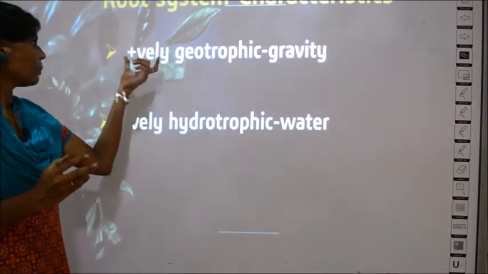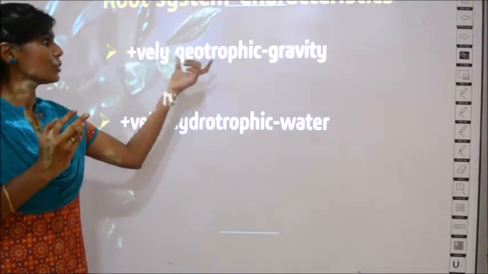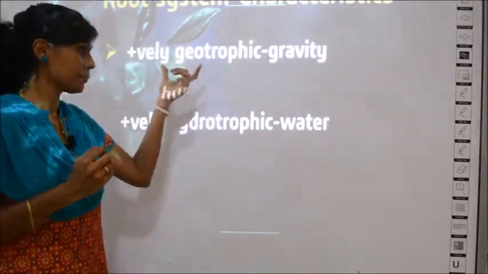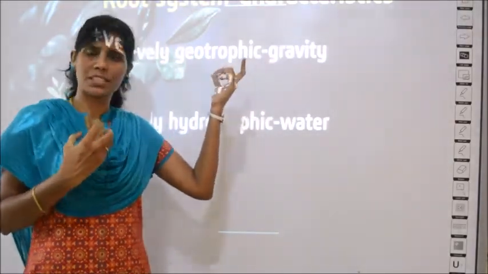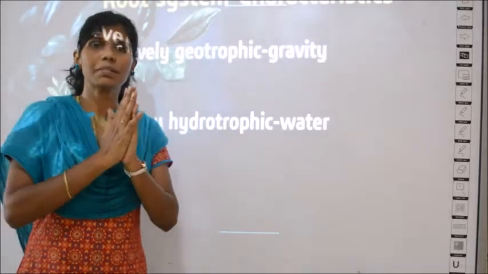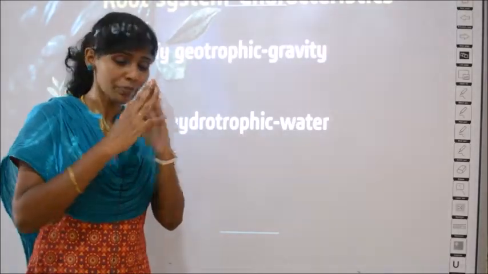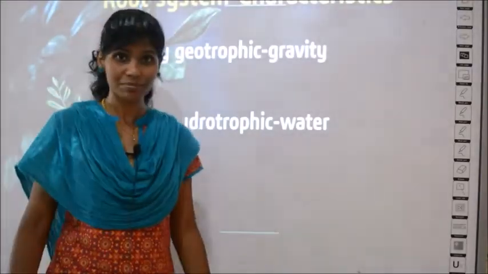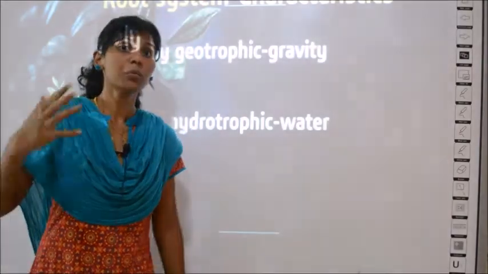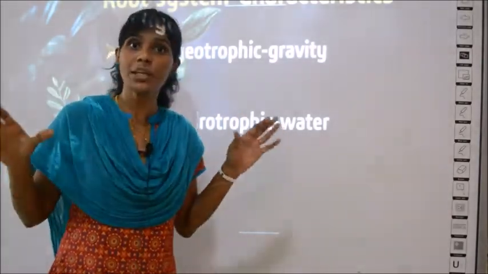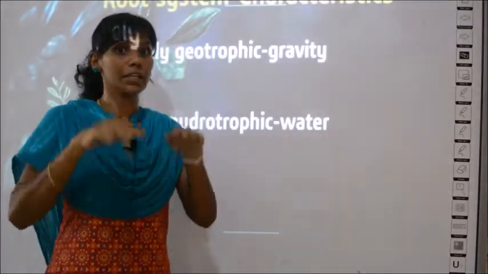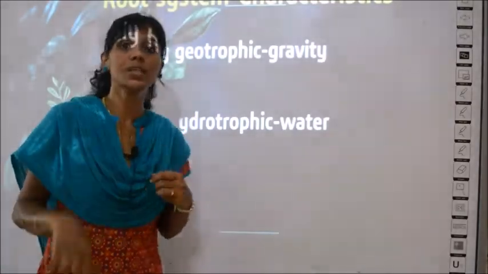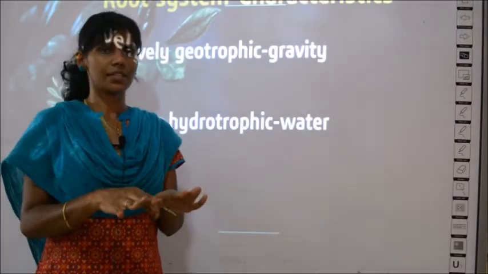So here, positively geotrophic. Geo means gravity. What is geo? Gravity. In physics you must have studied, no? Or else I think you know, because of gravity only we are all standing on the ground, right? On the moon if you go, you will be floating because the gravity is very less. Because of gravity only, gravity pulls us towards the ground and makes us stand straight.